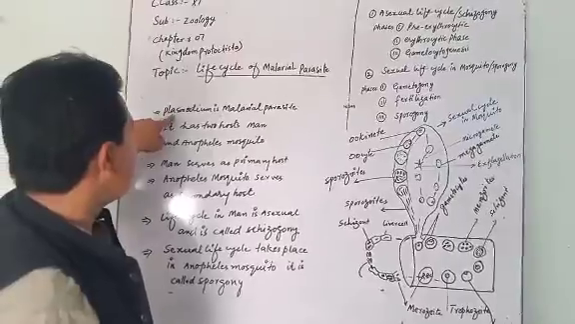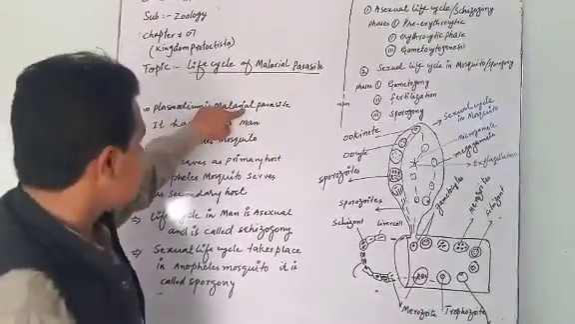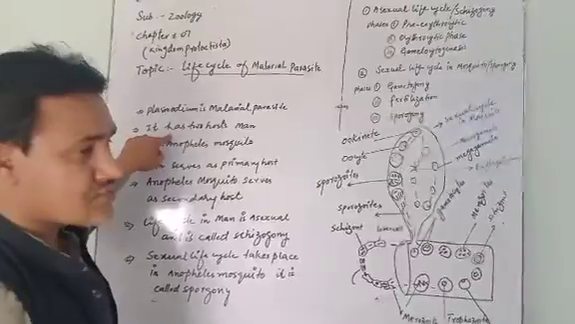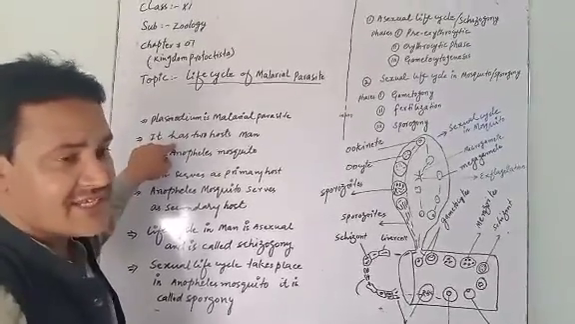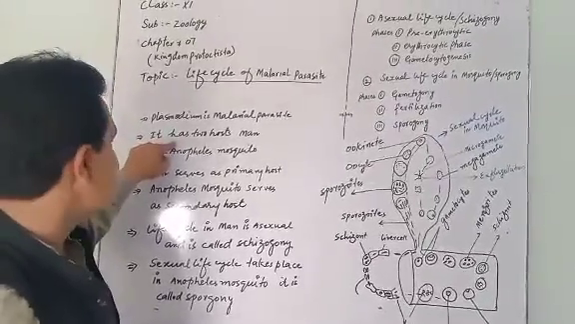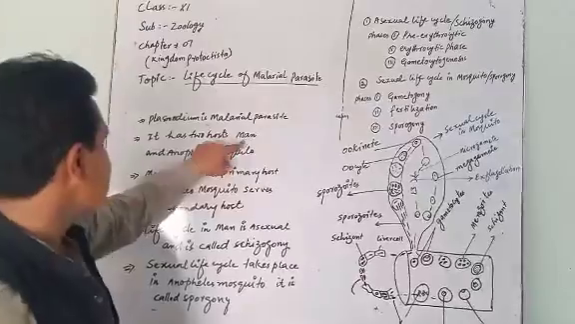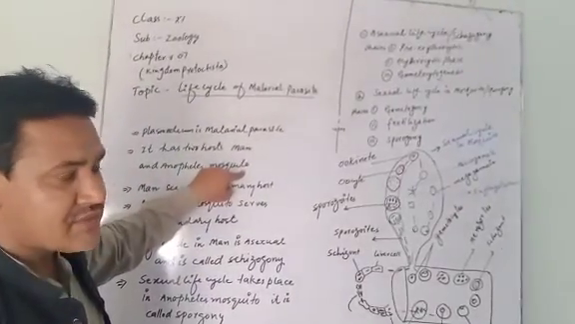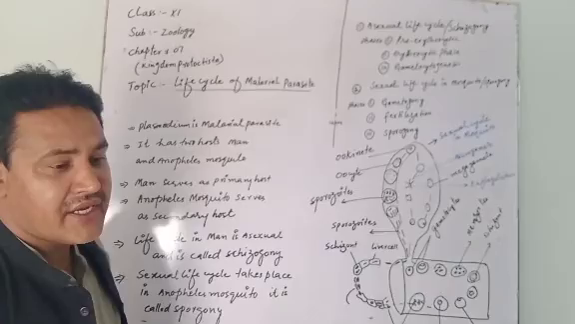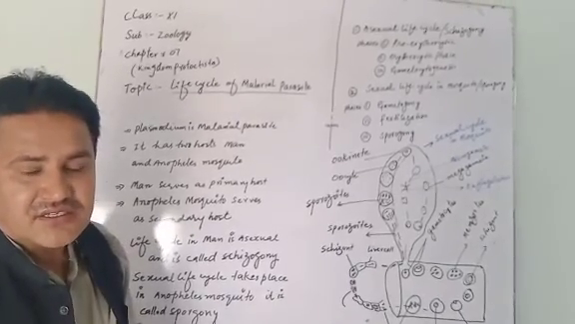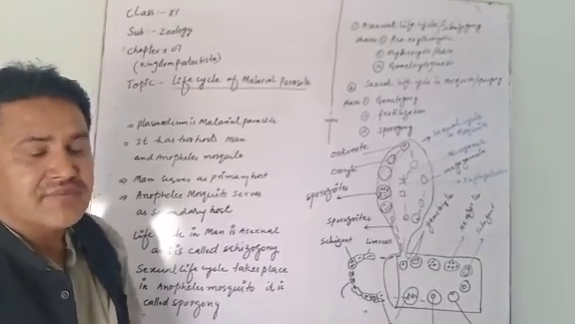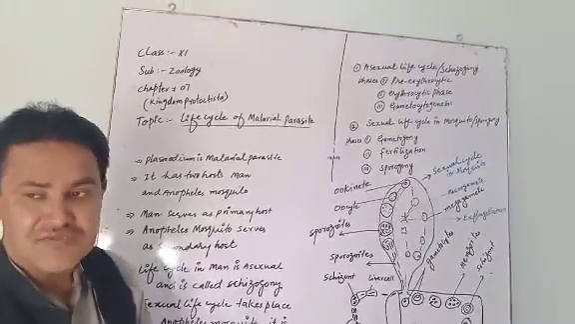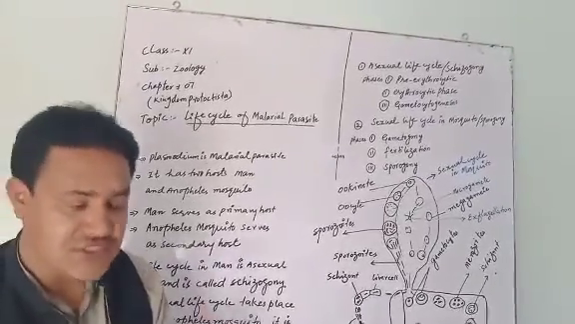Now, Plasmodium is a malarial parasite. Plasmodium is a protozoan. It belongs to protozoa. Its class is called Sporozoa. It has two hosts, man and the Anopheles mosquito. It means malaria is caused by a parasite. There is a parasite whose name is Plasmodium. Plasmodium lives in man as well as in the mosquito.